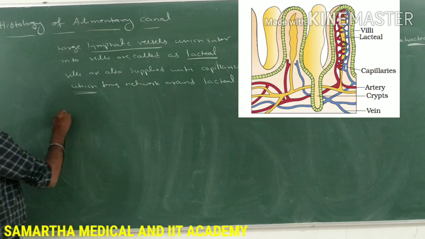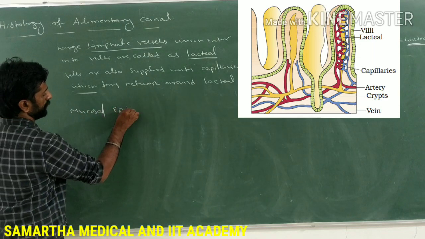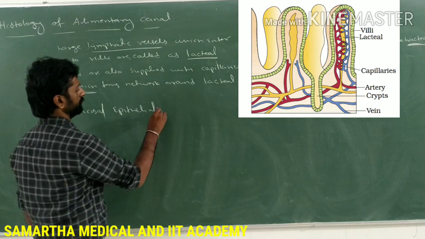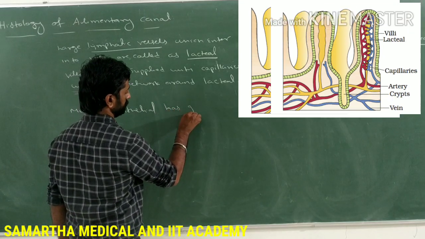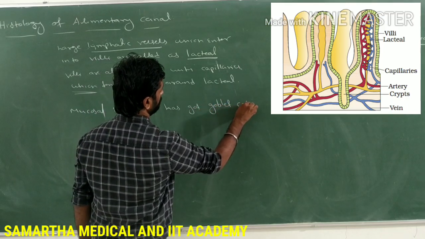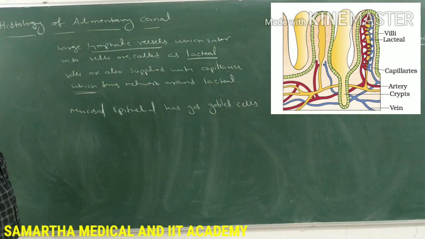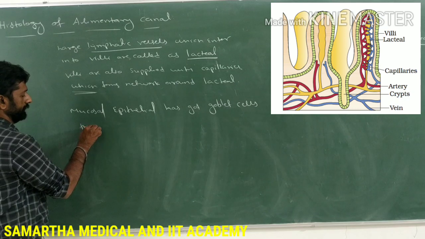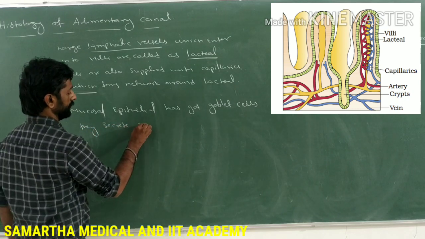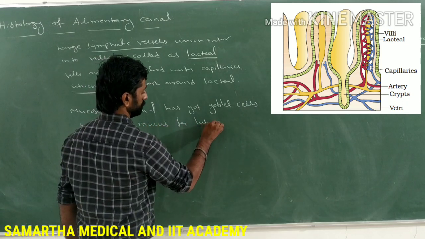The mucosal epithelium has specialized cells called goblet cells. What is the function of these goblet cells? Their function is to secrete mucus. They secrete mucus for lubrication of food.